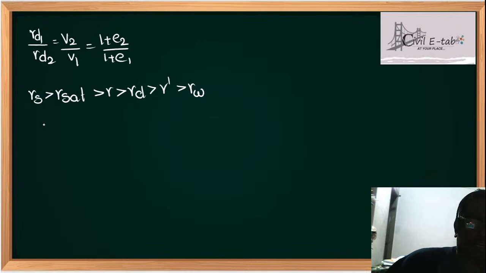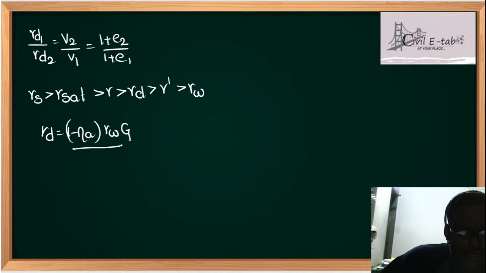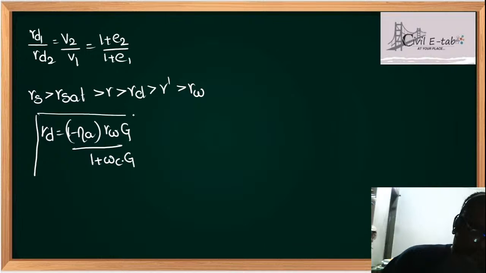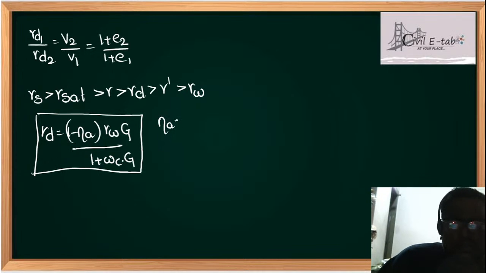Another important formula: gamma_d = gamma_w G / (1 + wG). You can also write na as volume of air divided by total volume, and na is porosity times air content. This is the entire summary of this chapter.